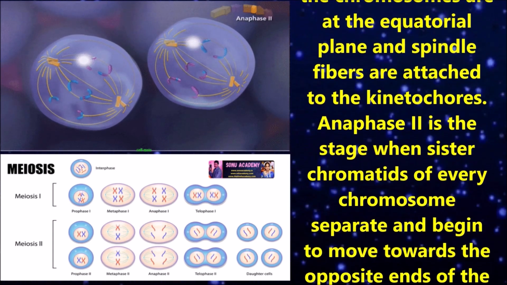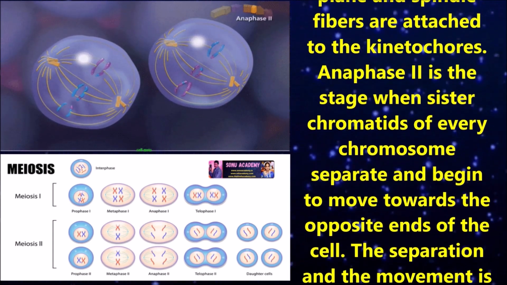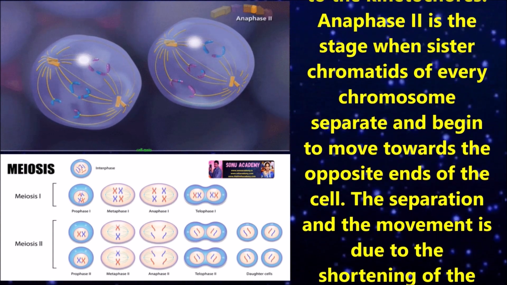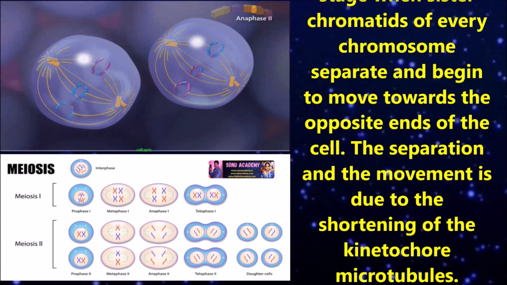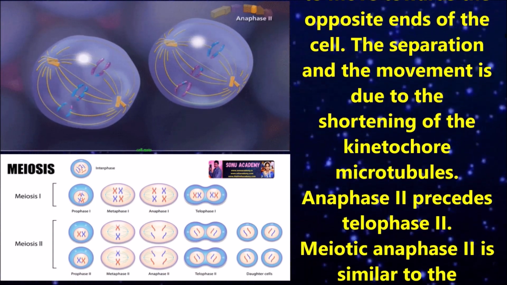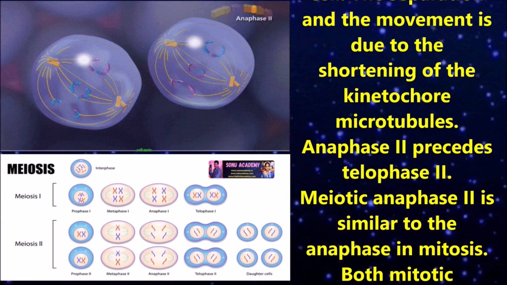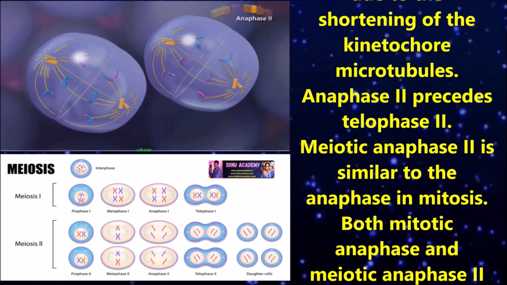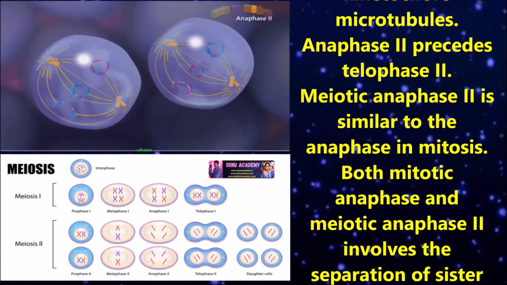Anaphase 2 is the stage when sister chromatids of every chromosome separate and begin to move towards the opposite ends of the cell. The separation and movement is due to the shortening of kinetochore microtubules. Anaphase 2 precedes telophase 2.